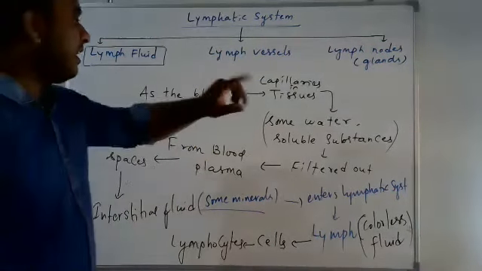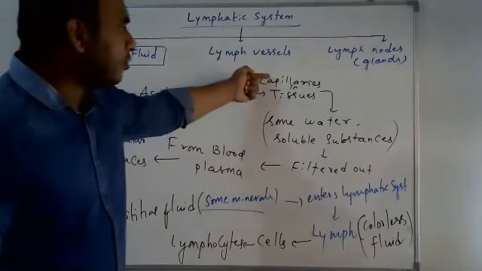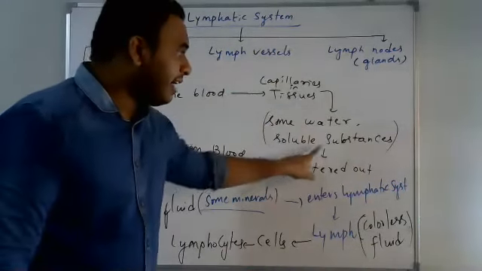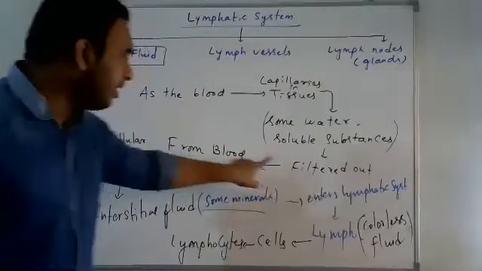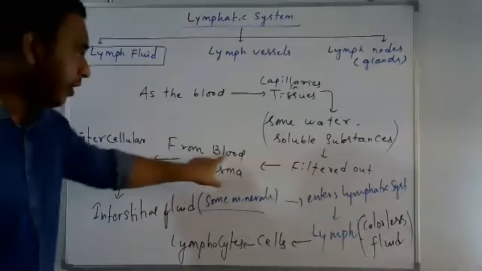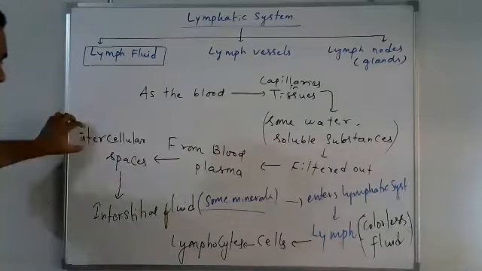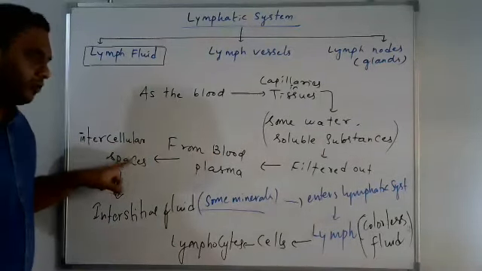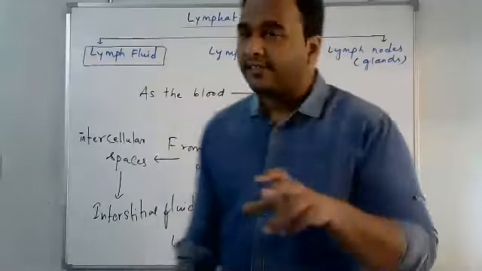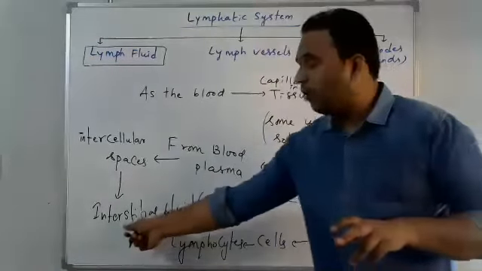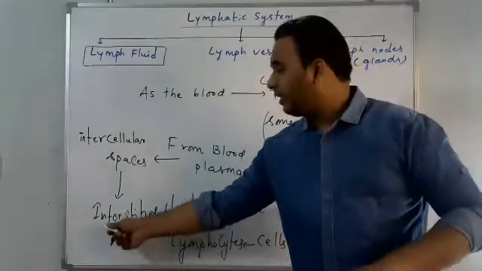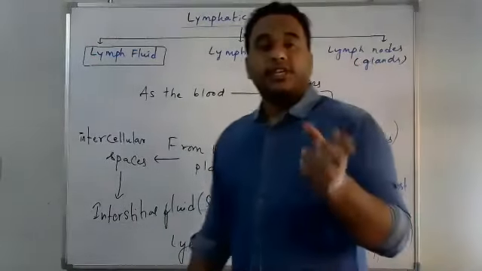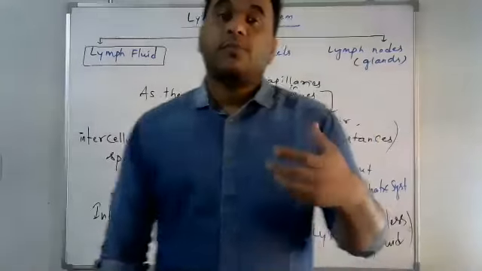Once again, as the blood passes through the capillaries in tissues, some amount of water and soluble substances will be filtered out from the blood plasma and enter the spaces between the cells. What are those spaces called? Intercellular spaces, and they form a fluid that is called interstitial fluid, which consists of some amount of minerals.